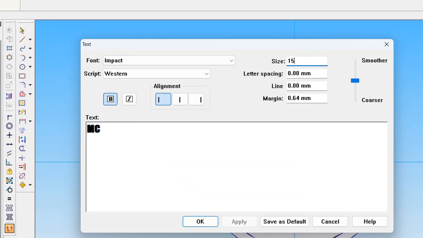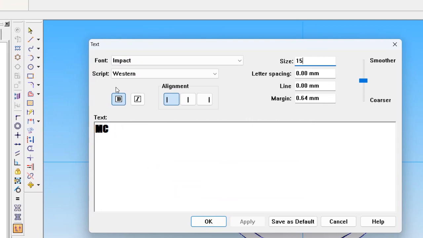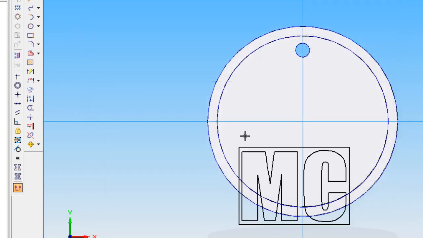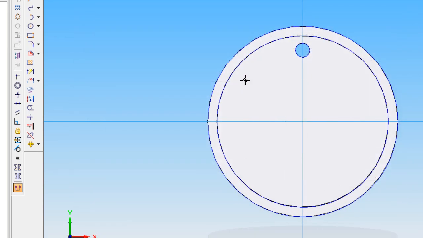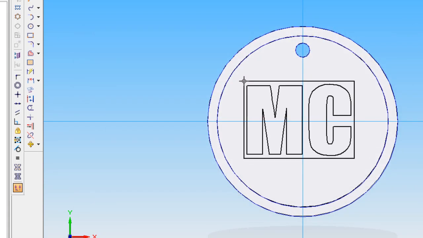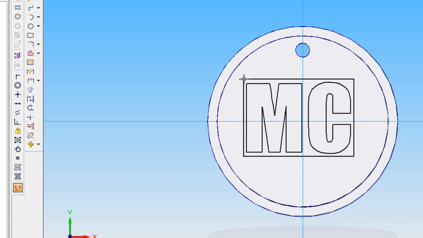Dimension approximately 15 I'm giving. We check if it is okay or not. Approximately 15 is sufficient, I believe. So we are placing MC here approximately.